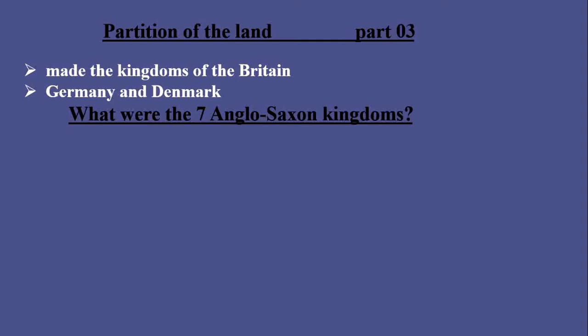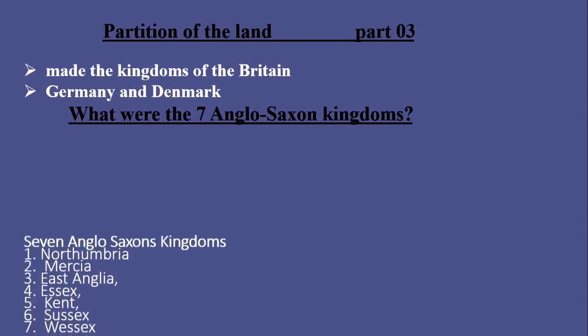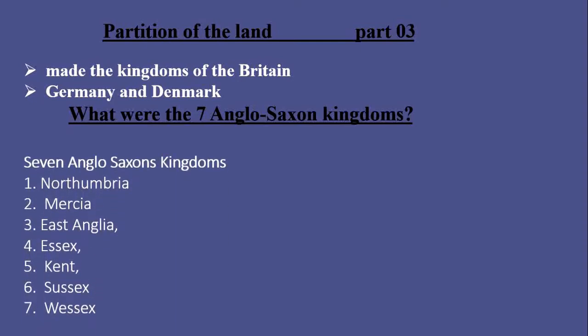So, by 650 AD, there were 7 separate kingdoms, their borders changing as their rulers changed. The 7 Anglo-Saxon kingdoms were Northumbria, Mercia, East Anglia, Essex, Kent, Sussex, and Wessex. Heptarchy means 7 and rule. This term is used to denote the period of Anglo-Saxon establishment in England.